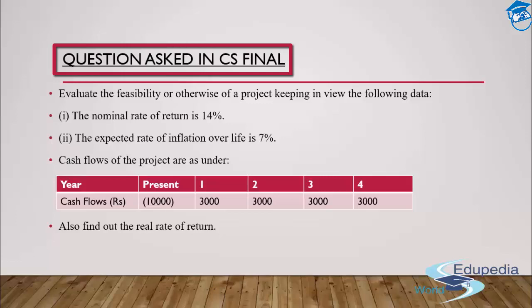Guys, in this particular question, we have been told that the nominal rate of return is 14% and 7% is the inflation. Let's understand the first thing, which is the NPV. Whether we should go ahead with the project or not, which is the technique that usually helps us in understanding that.